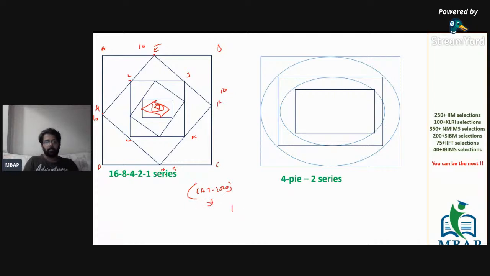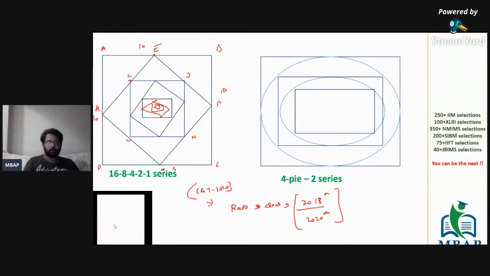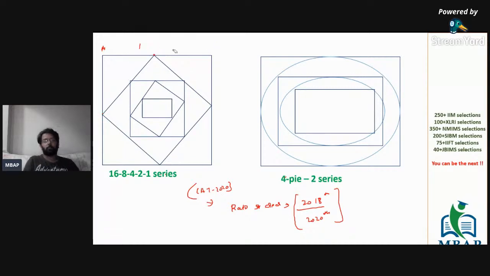The question to you is, find the ratio of the area of the 2018 square versus the 2020 square. Using the midpoint of the external square, you form one more internal square. Using the second internal square, you form the third, third to fourth, fourth to fifth, fifth to sixth, till 2020 squares.